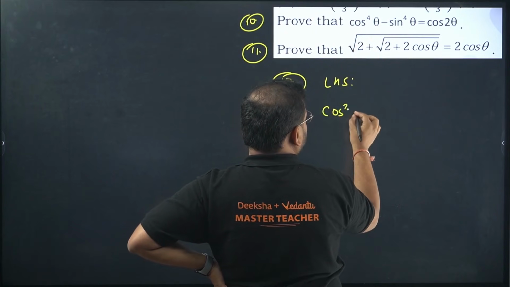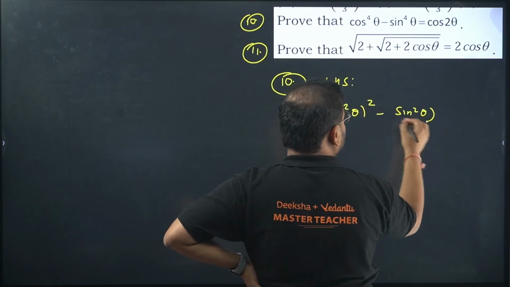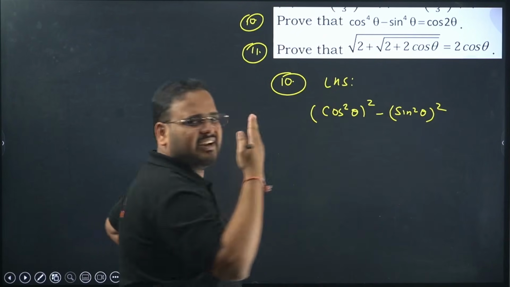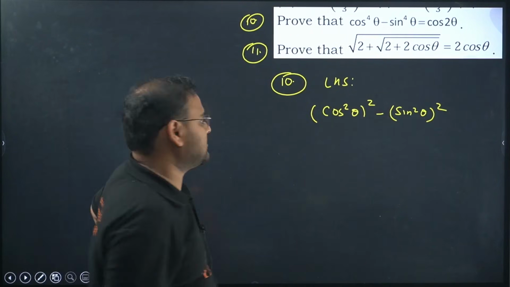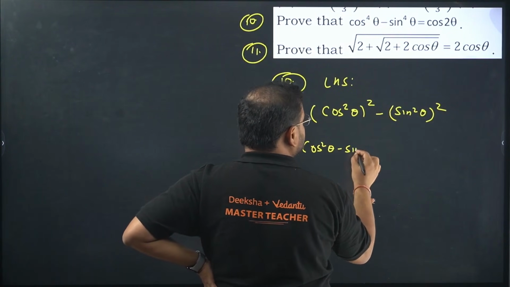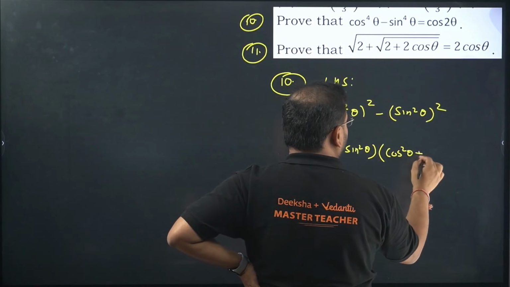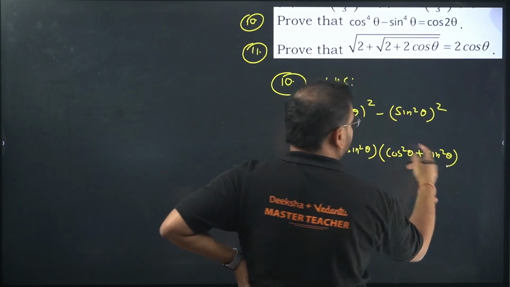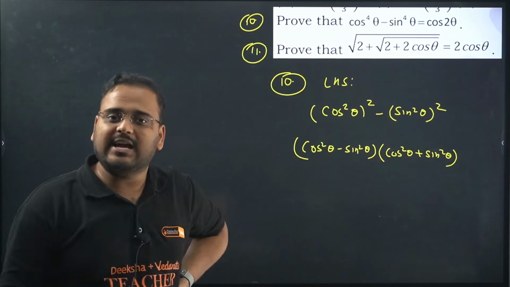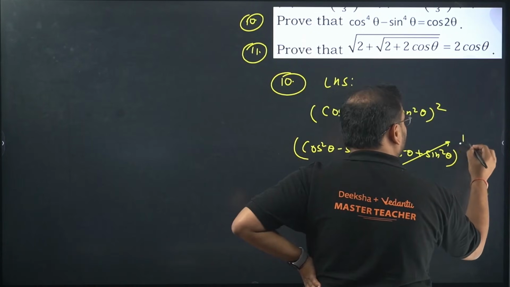Squares of this, no? Cos square theta, the square, and sin square theta, the square. How come, sir? We have learned this in grade 9 and 10 only. Okay, how to factorize this? So a square minus b square is there. Cos square theta minus sin square theta, and cos square theta plus sin square theta. Do write the formula. Okay, x minus y, x plus y equals x square minus y square. This value is an identity, so it will be equal to 1.